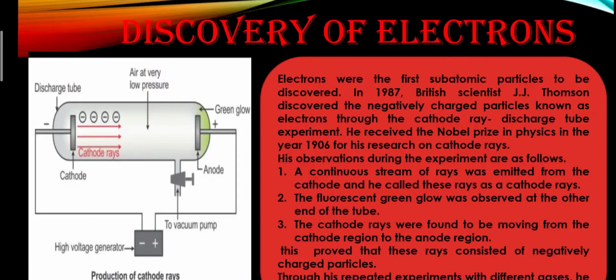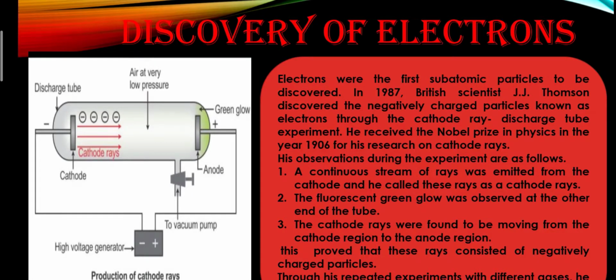Here you can see in the diagram, this is the tube that is made up of glass and having these two electrodes which are made up of metal. This is called the cathode and the anode. The metal plates are connected to the two terminals of a high voltage battery.